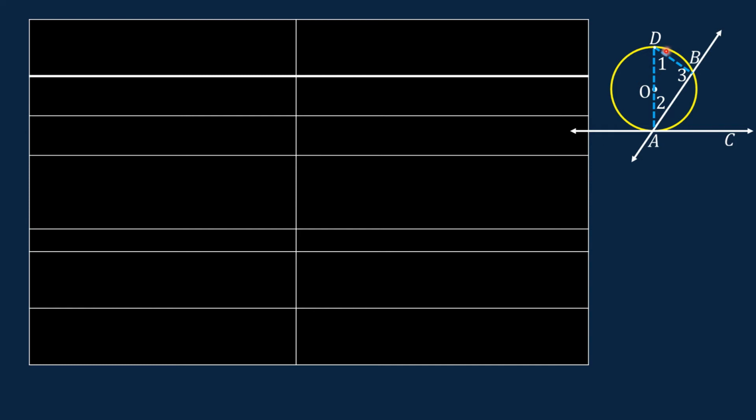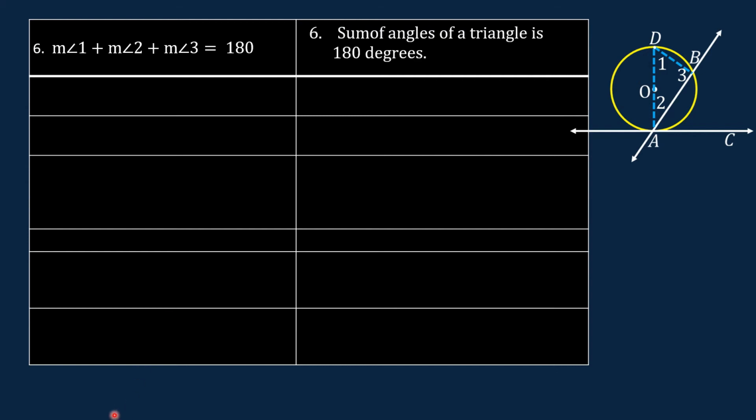If this is a triangle, then the measure of angle 1 plus the measure of angle 2 plus the measure of angle 3 is equal to 180 degrees. Let us write that as our next statement. The measure of angle 1 plus the measure of angle 2 plus the measure of angle 3 is equal to 180 degrees. The reason, sum of angles of a triangle is 180 degrees.